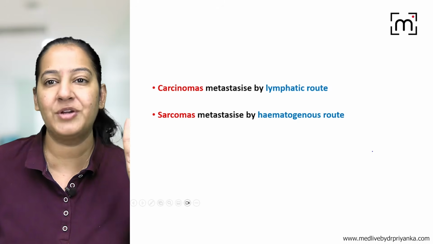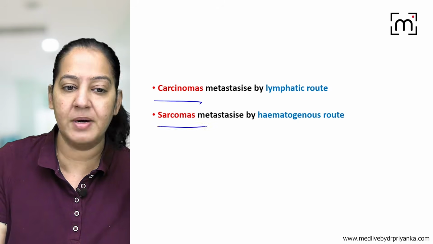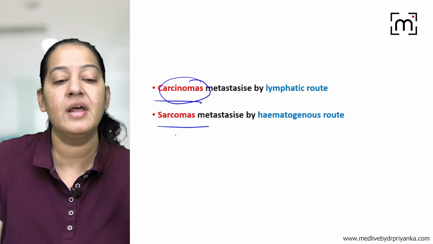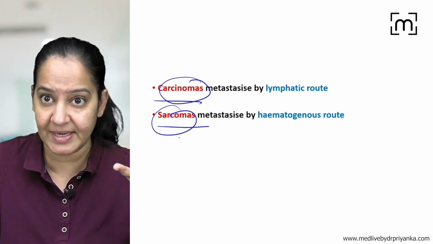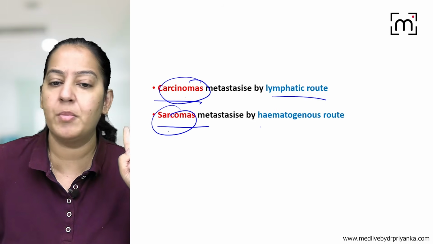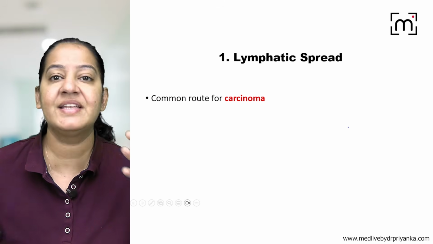Now we know there are 2 types of malignant tumors in the human body, the carcinomas and sarcomas. Carcinomas are the tumors of epithelial origin, and sarcomas are the tumors of mesenchymal origin. So carcinomas spread by lymphatic route and sarcomas spread by hematogenous route. Okay, so that is the thing. Now we will see the details of them.